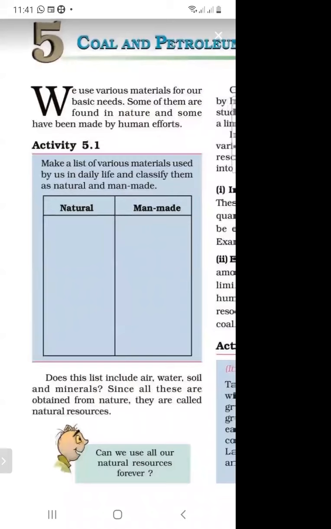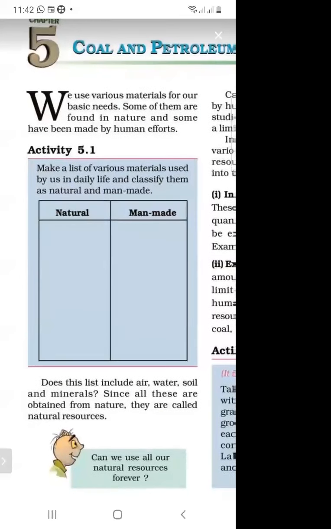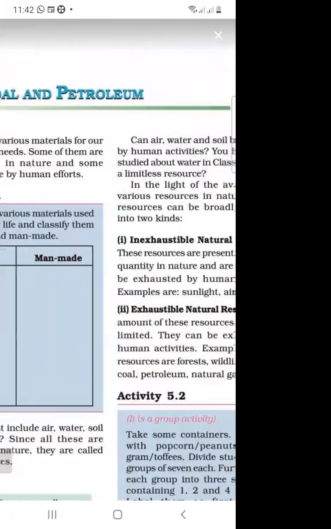And what are man-made substances? The materials which are made by human beings are called man-made materials. Does this list include air, water, soil, and minerals? Yes. These are called natural resources because they are present naturally in the environment.